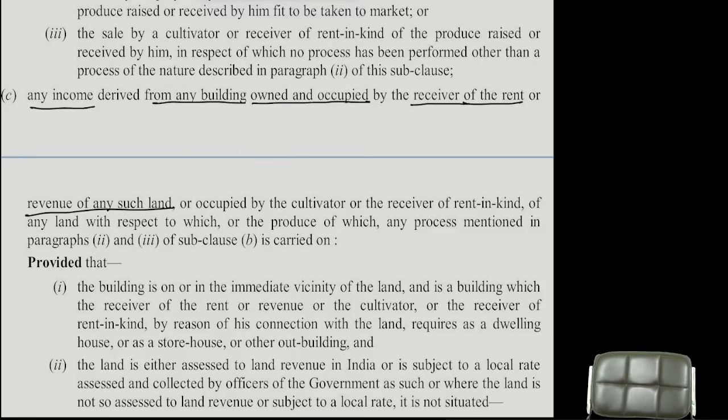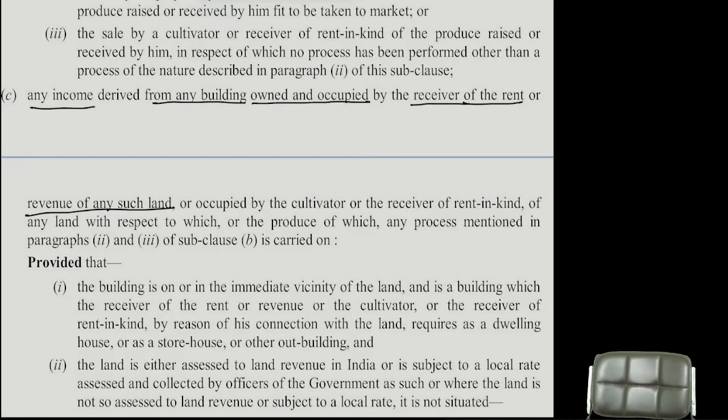So now tell me, in my example, am I renting or owning? Occupied or given to some other? If you would have given that on rent, you would have generated some income or not? That income will be called income derived from the building which is owned and occupied by the receiver of rent. Understood the point clearly? That's why they did not say rent derived from building.